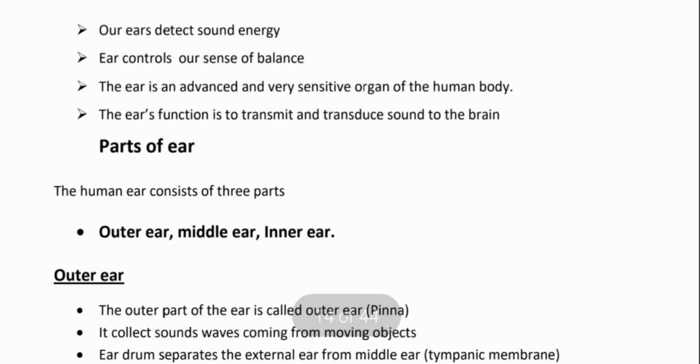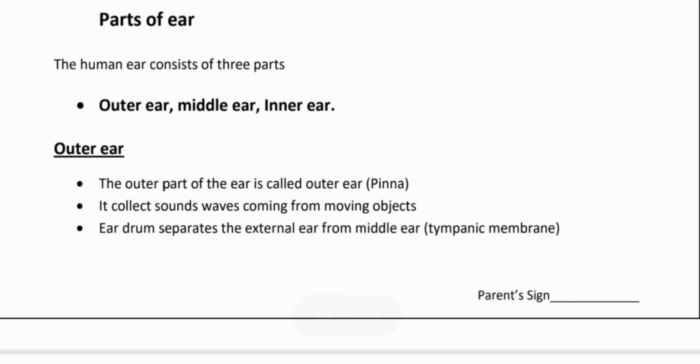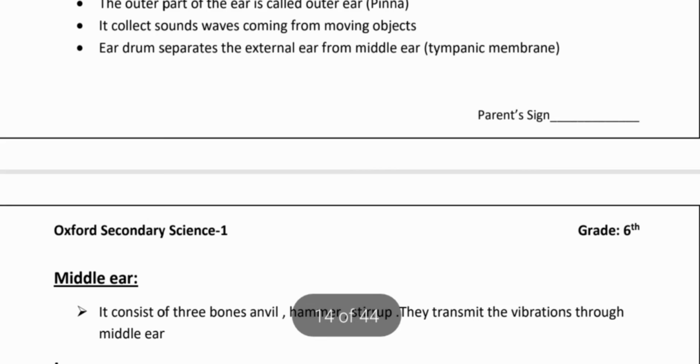Parts of the ear. Basically, the human ear consists of three main parts. Keep it in mind: number one, outer ear; middle ear; and inner ear. Three main parts of the ear: outer ear, middle ear and inner ear. First of all, we will discuss the outer ear. The outer part of the ear is called the outer ear or pinna. This is also known as the pinna. It collects sound waves coming from moving objects. The eardrum separates the external ear from the middle ear. We can see it in the diagram.